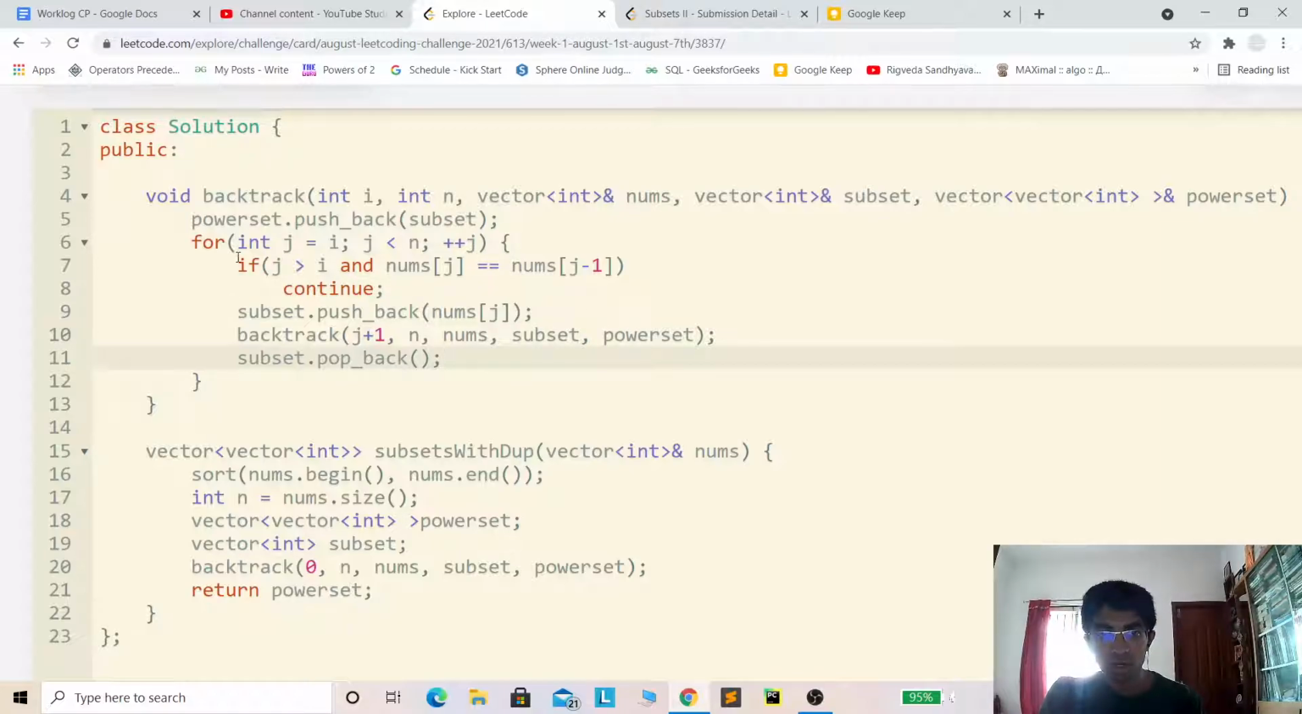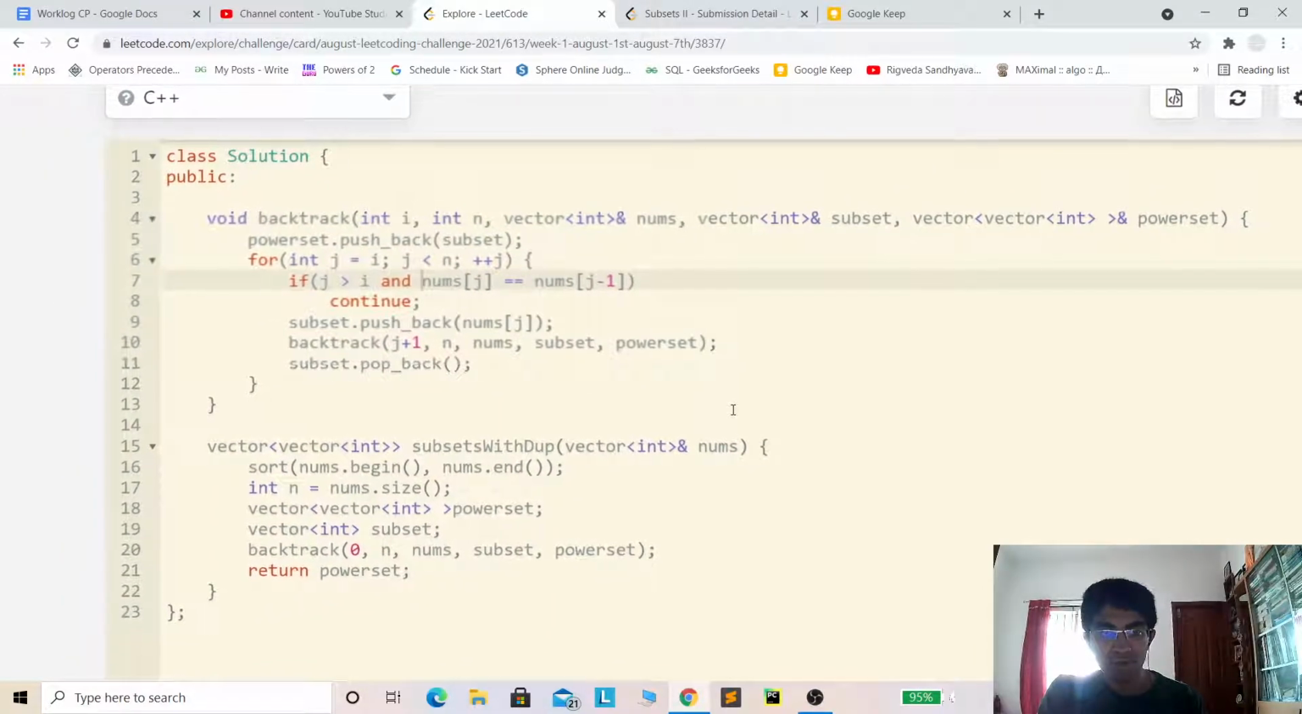To avoid duplicates, what we are doing is, if the current element is equal to the previous element, we are not including it, so that we don't get duplicate subsets in the future. So that's how we ensure that there are no duplicate subsets. And the rest of the thing is just the normal backtracking thing.